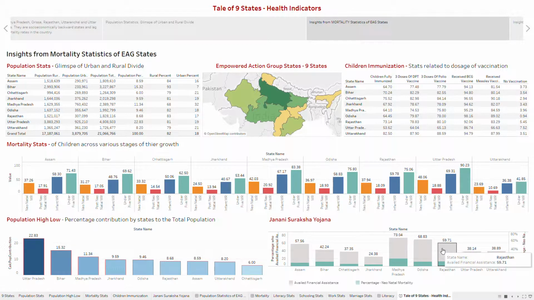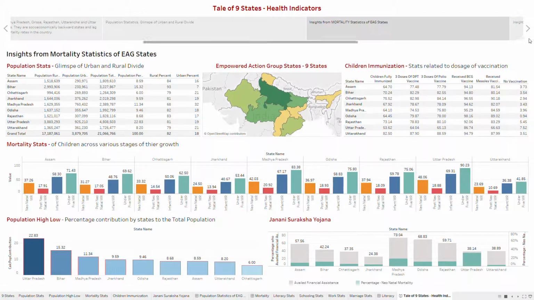Again, looking at this chart right bottom here, Uttar Pradesh is in news for wrong reasons. If you look at considering the population relative number, which is highest, this is the state that needs intervention to address these findings. High in mortality rates and least available financial assistance as well, which is a cause of concern.